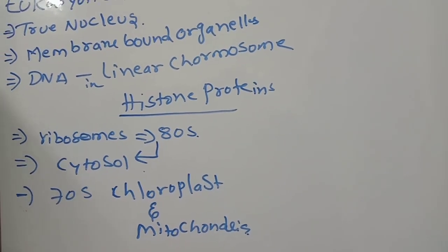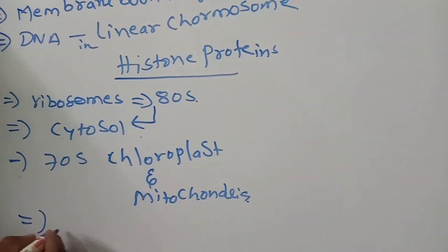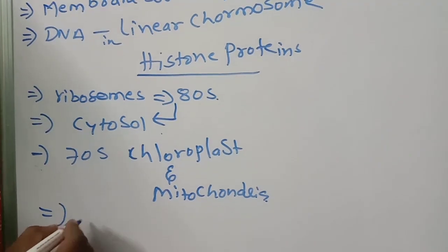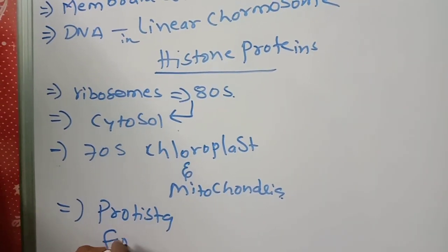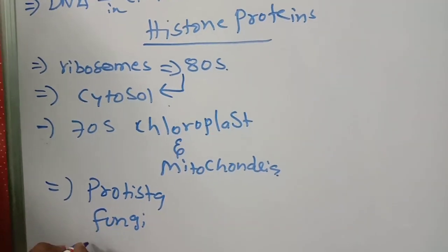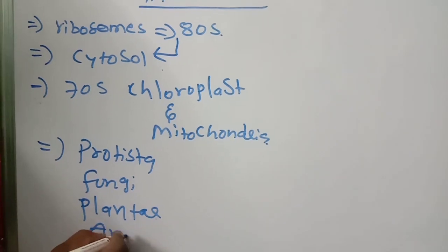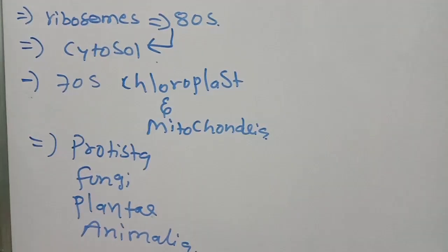Next, under these domains so many kingdoms are there. What are the kingdoms? You know very well: Protista, fungi, Plantae, and Animalia. So like this the kingdoms also are there.